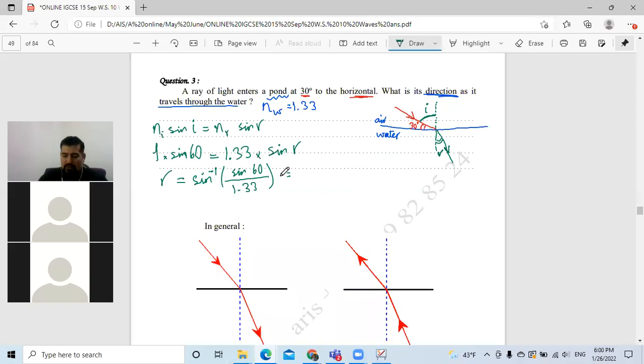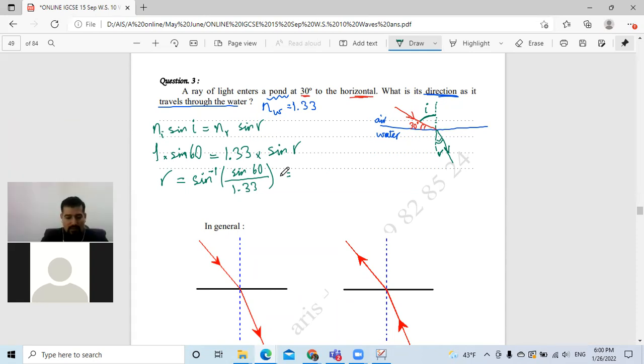If you have a calculator, you can give me the answer. It's approximately 40, 30, something like this. Okay, sine inverse of sine 60 divided by 1.33. Yes, it's 40.6 degrees. You can write 41 degrees. Good.